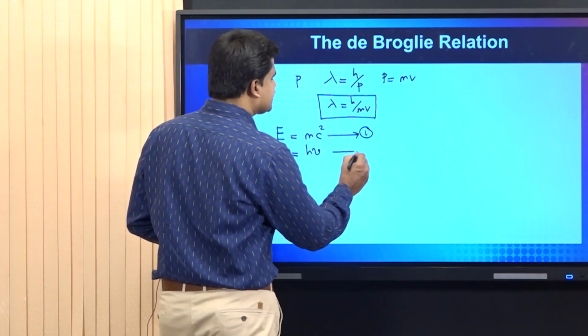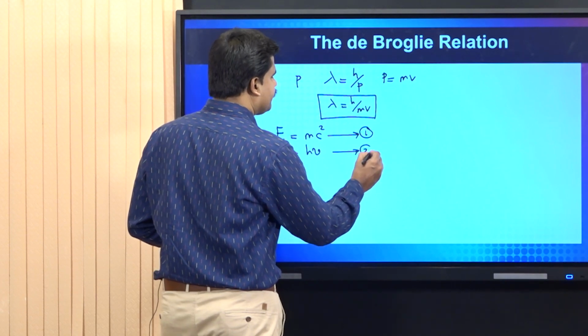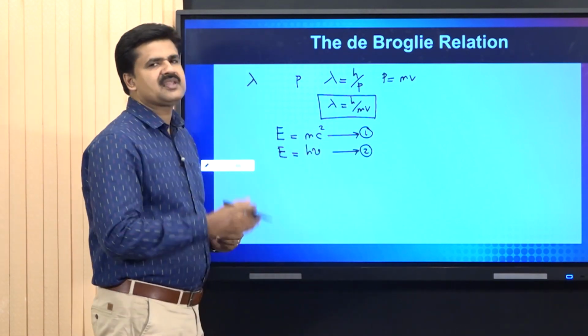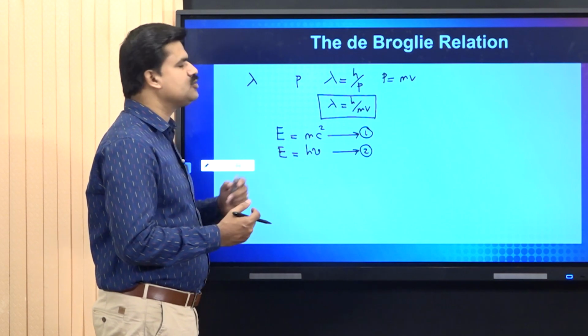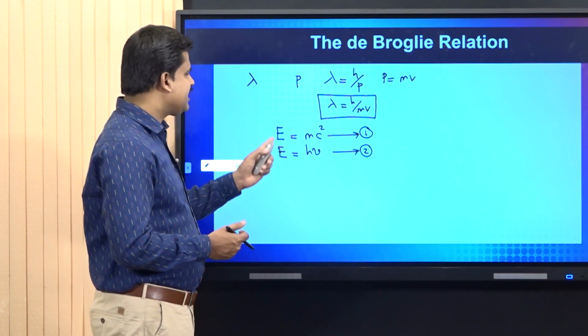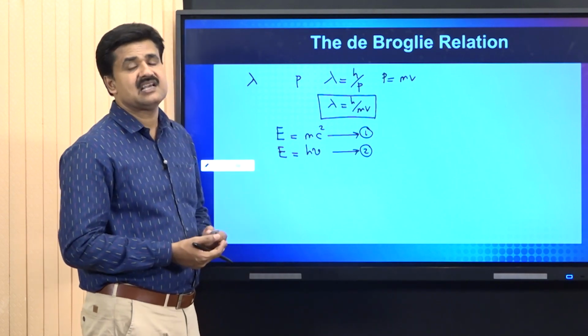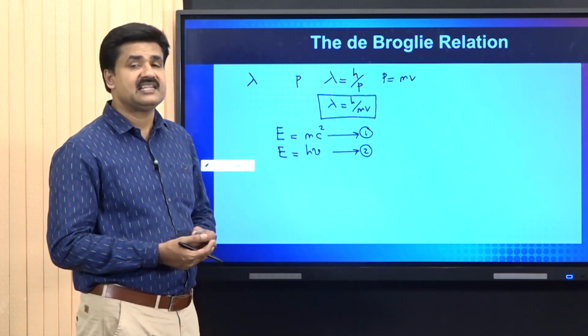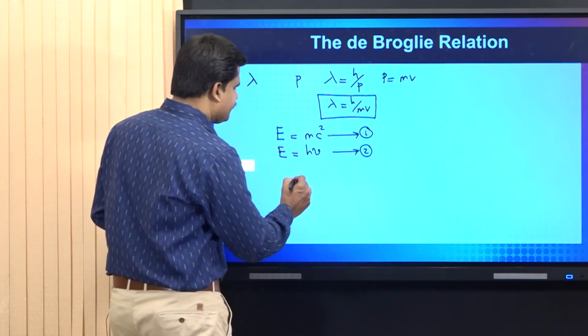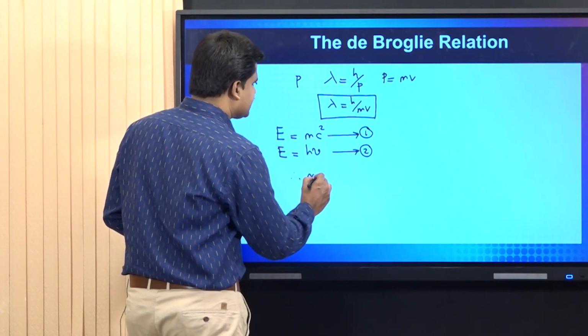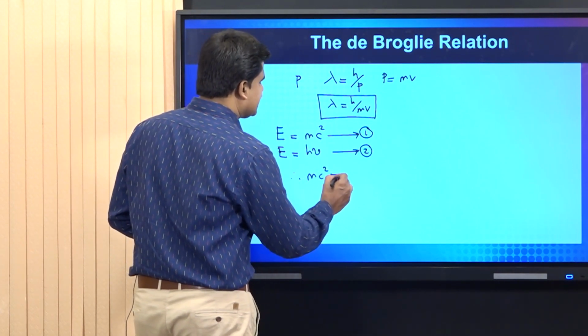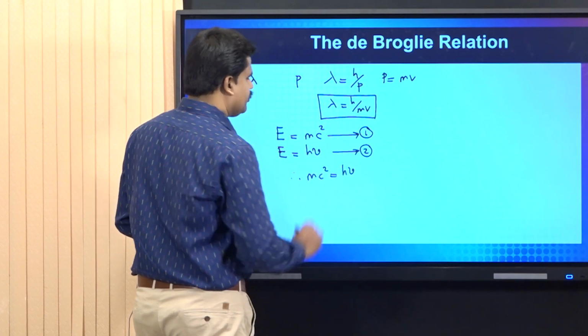I mark it as equation number 2. On comparing the left-hand sides of these two equations, we can see that they are the same, and hence we can equate the right-hand sides. That is, mc squared is equal to h nu.